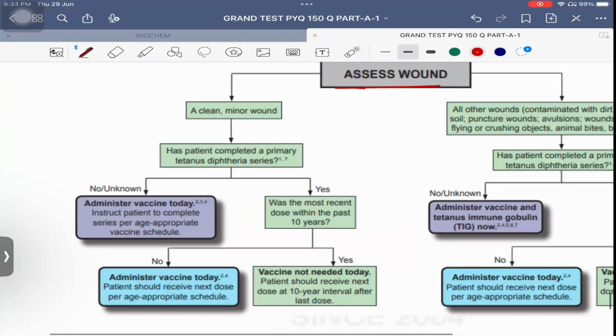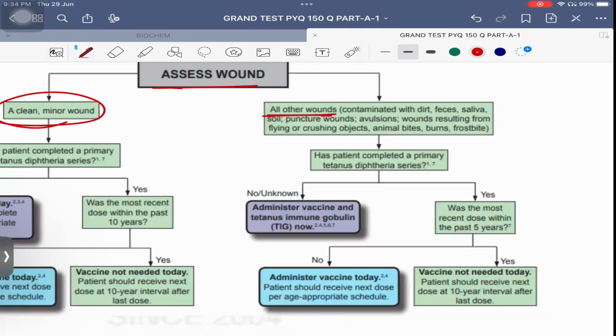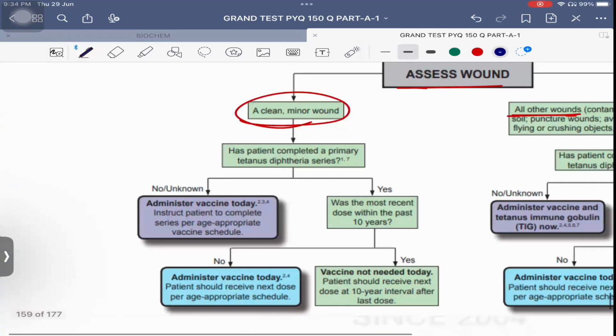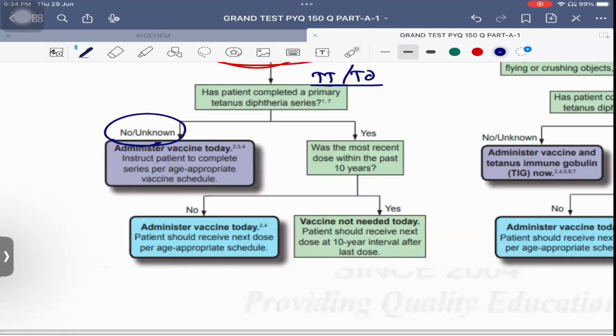Easy. Assess the wound. It can be either a clean or a minor wound, or any other type of wound: puncture wound, dirty wound, debrided wound, anything. So if it is a clean or a minor wound, what do I have to see? If the patient has taken the TT or the TD vaccine or not. If the patient's immunization status is unknown or the patient has not taken the vaccine, give the full vaccine schedule. How many doses?